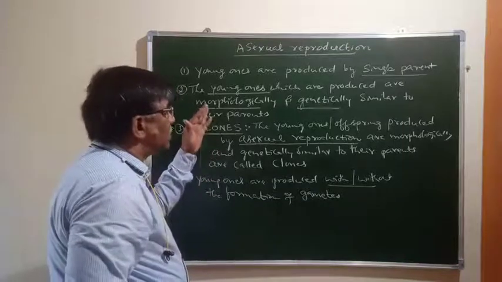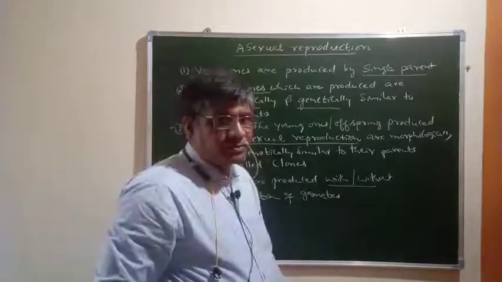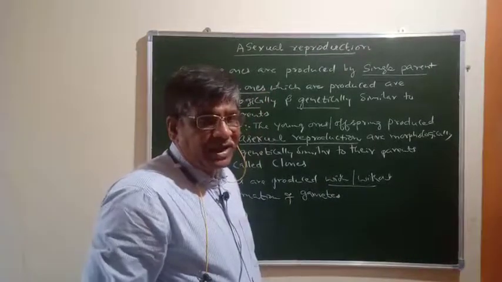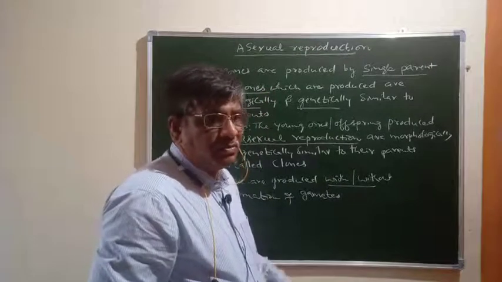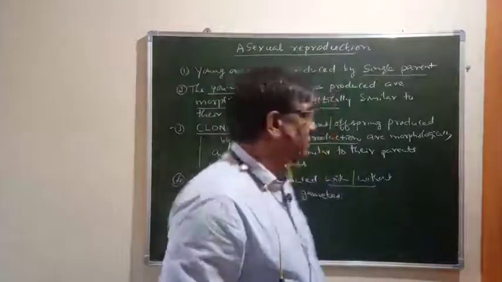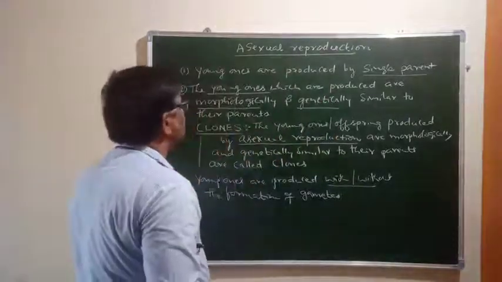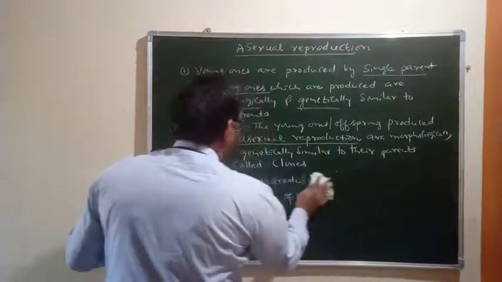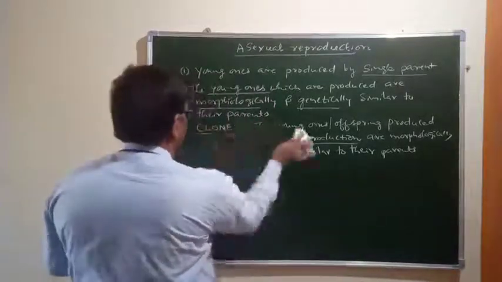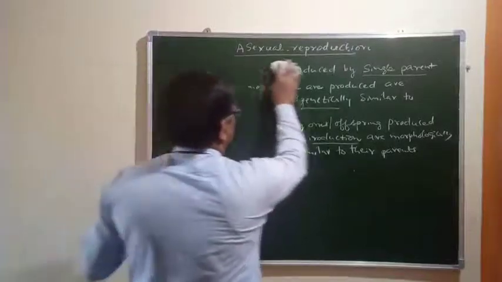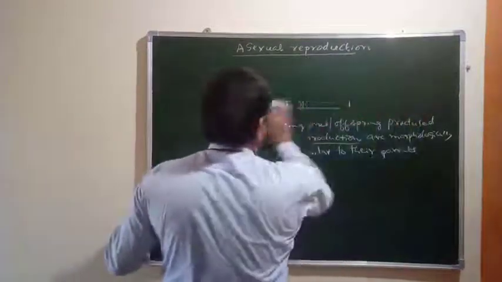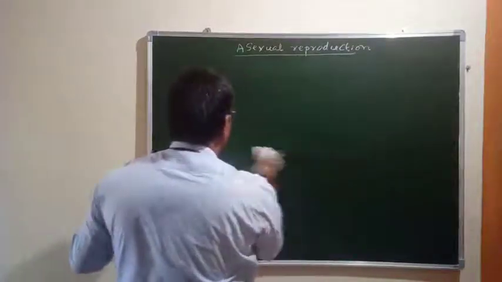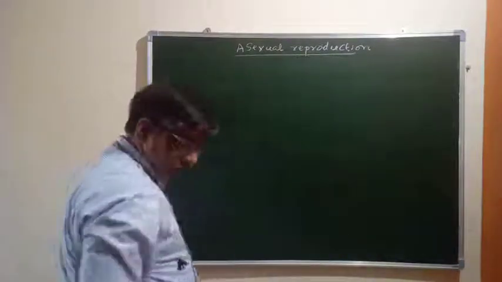And asexual reproduction takes place in different organisms. There are various methods of asexual reproduction. Now let us see what the different asexual reproduction methods are.